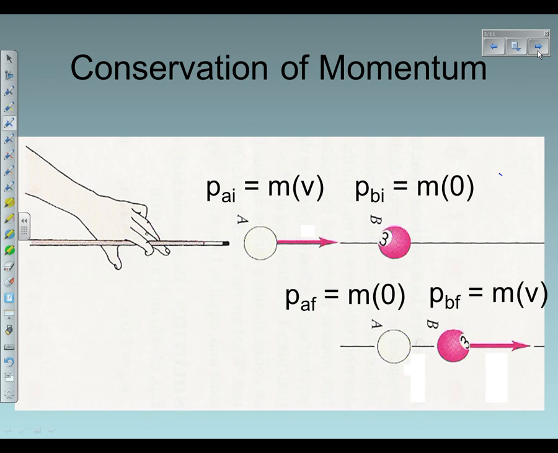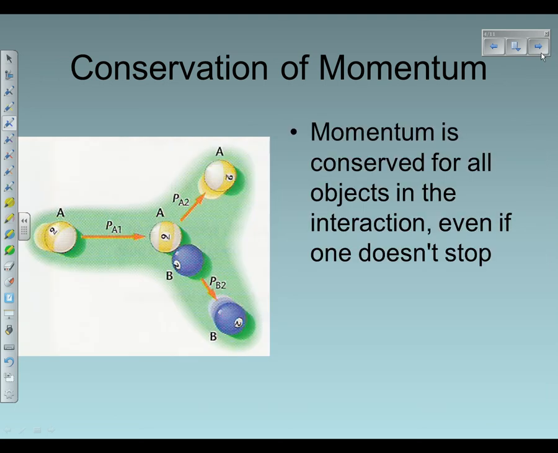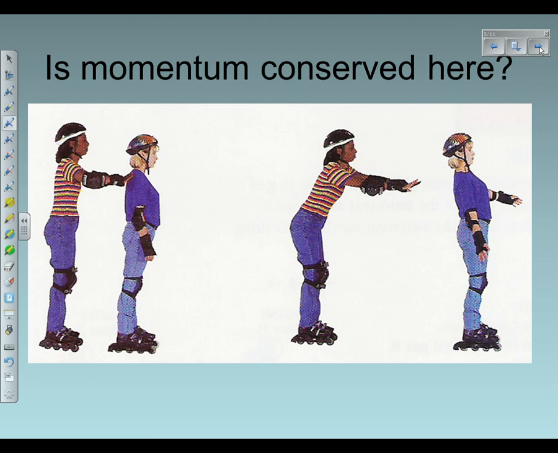Okay. All right. Let's take a look at this picture, not that picture. Ah, striped girl and blue girl, they're back. Okay. So, striped girl pushes on blue girl. We've already established that we know this happens. Is momentum conserved in this picture?